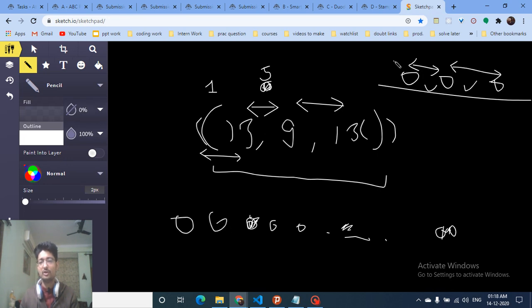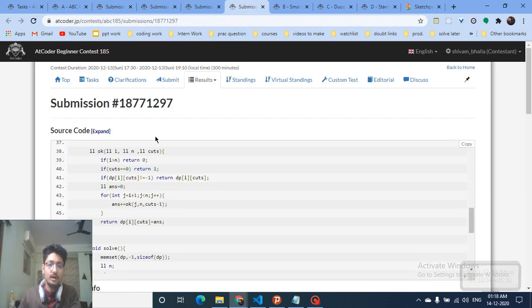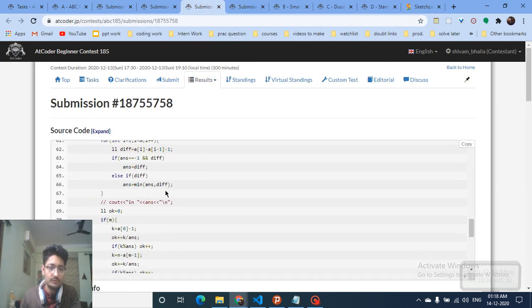But there is also one window before the first blue ball. There are some white balls here, and then there is the first blue ball. Similarly, there might be some white balls at the end, and then there is nothing. You have to iterate over these blue balls, and when you are at the last blue ball, you also have to consider this last window, and that's what I've done. And that's the whole logic for this problem.